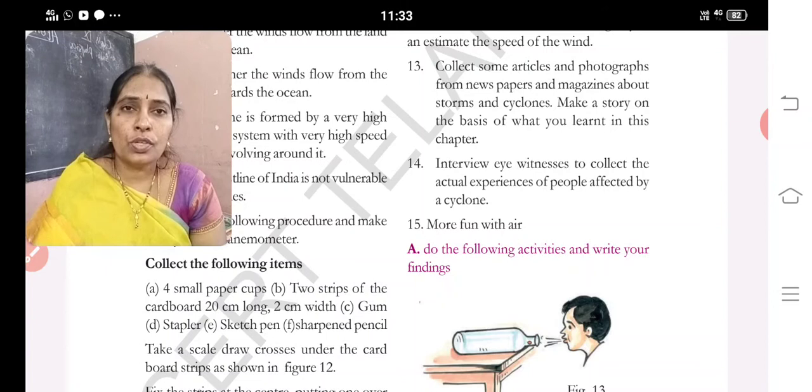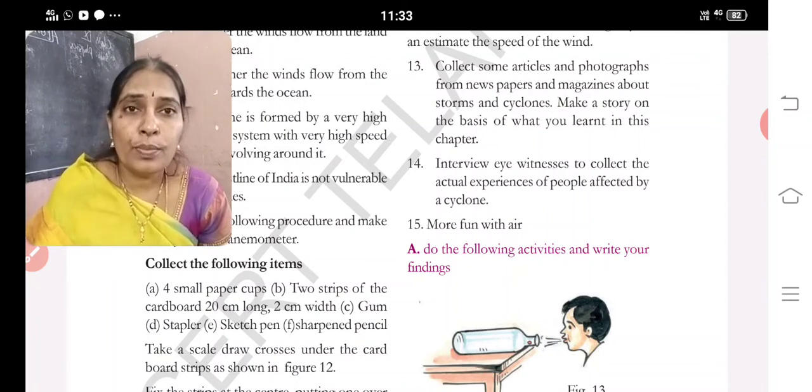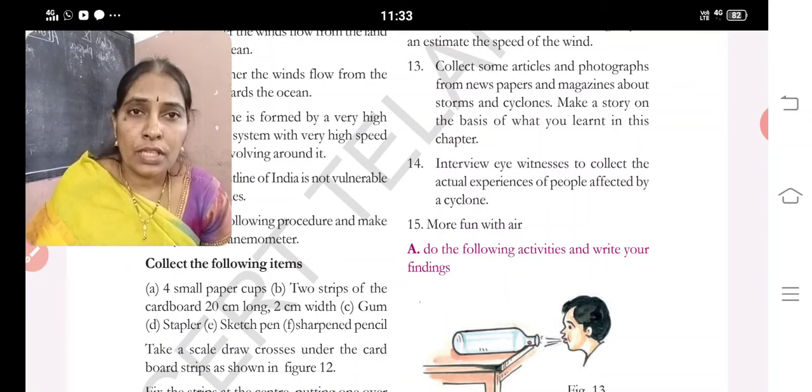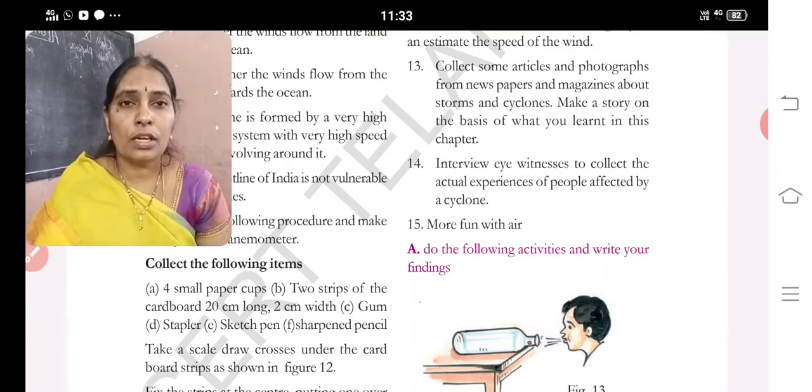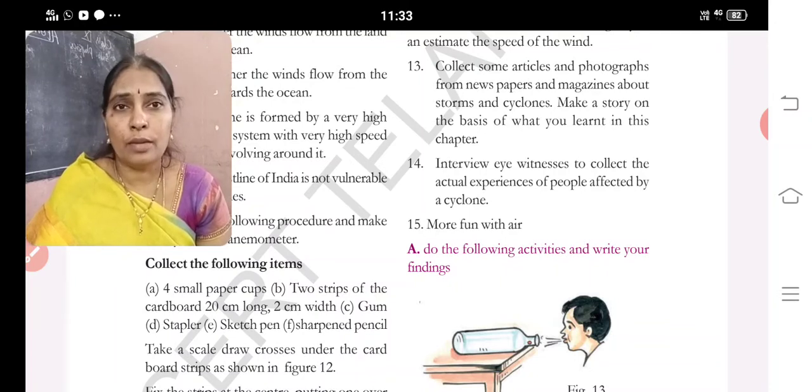Now in the pandemic situation, you should not go out much. Please don't go out. If your relatives or anyone nearby are in places affected by the cyclone, and you come to know, just make a call and ask how they suffered at that time, how they got food, how they managed with no power or electricity, how they communicated with others and through which media, whether they got drinking water facilities, and which organization helped a lot. All this you can collect through a phone call only. Don't go out in this pandemic situation.